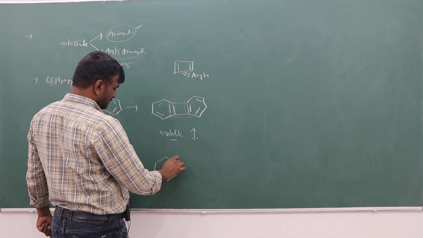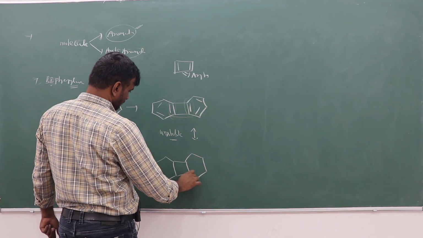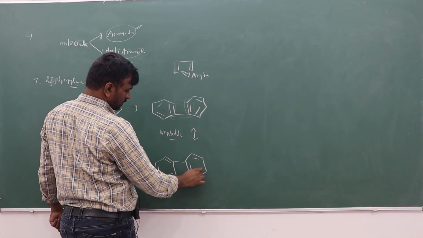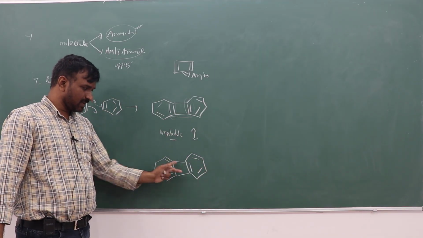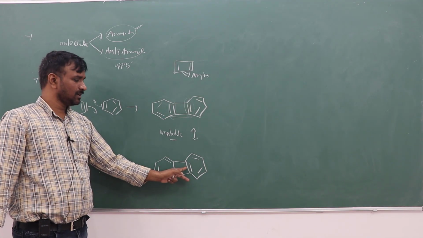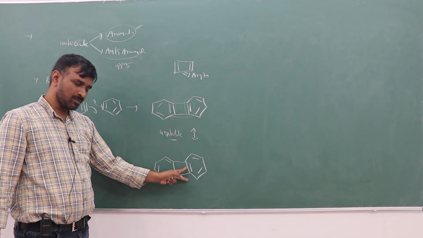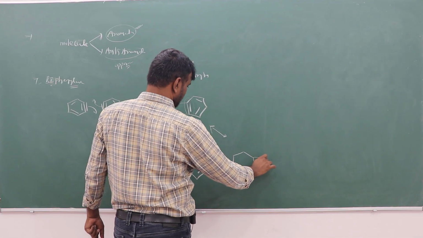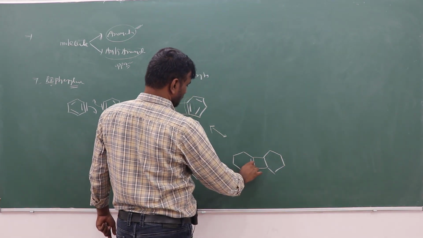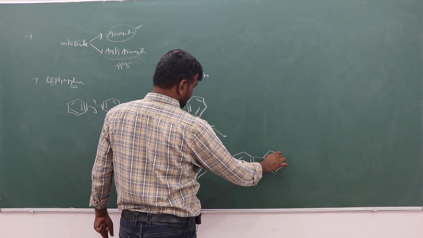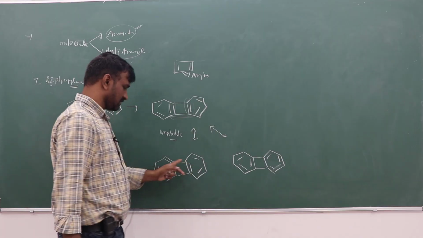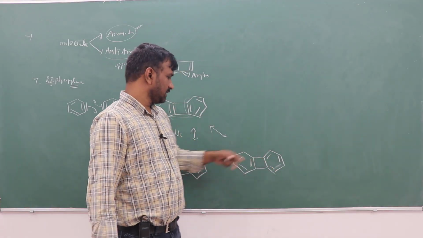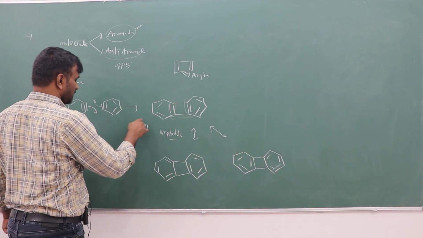If it is supposed like this, so this pi bond is here in these positions, and another one is here in these positions. This is completely aromatic, but this is shared between these two, so this is also somewhat unstable. Then another possibility is like this. This is going to be here in this position. This one is not fully aromatic. This is aromatic, right? So another possibility is by changing the pi bonds only.